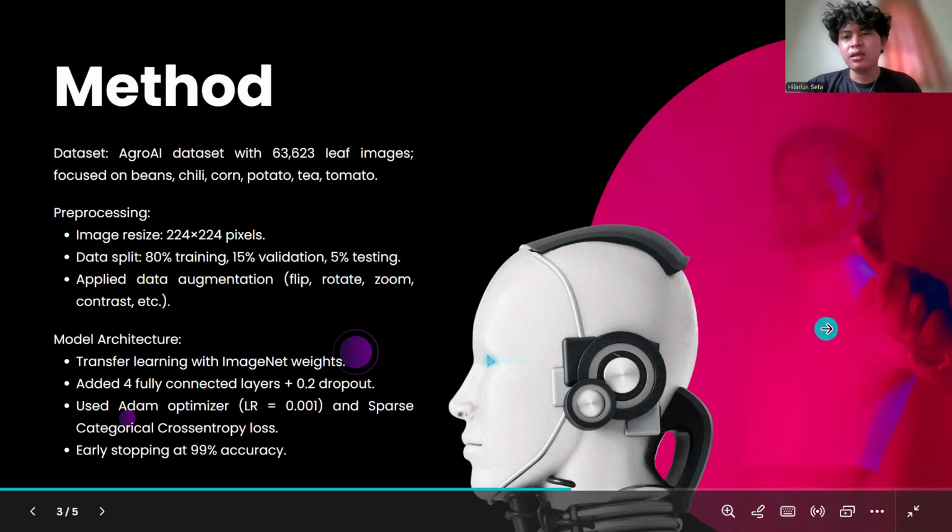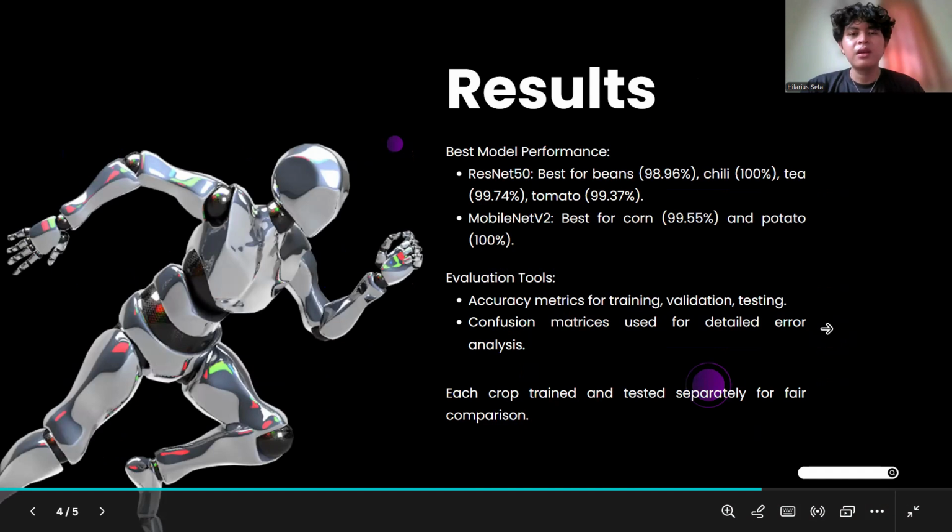Then next, in the third part, I will explain the results. The results include the accuracy of each model. The evaluation showed that ResNet 50 performed the best in classifying disease for 4 out of 6 crops.